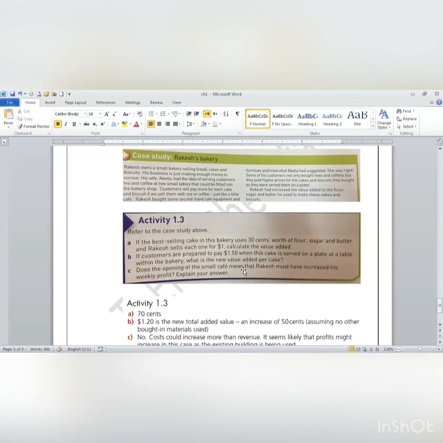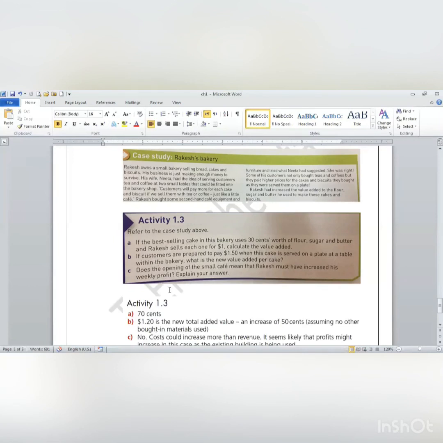the bakery, what's the new value added per cake? Now, the price will be 1.50, and the cost of material is the same, which is 30 cents. So what's my added value right now? 1.50 minus 30 cents, or $0.30, gives me $1.20. This is my new added value, which increased from 70 cents to $1.20, which means a 50 cents increase.